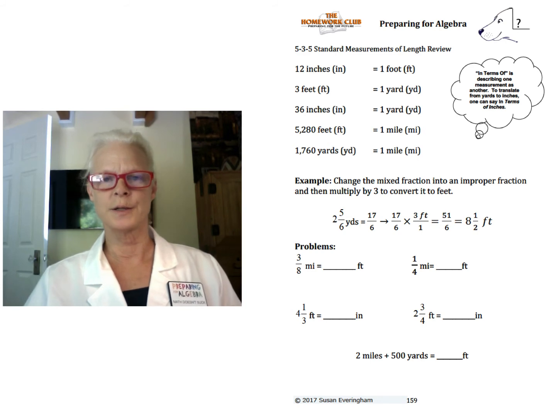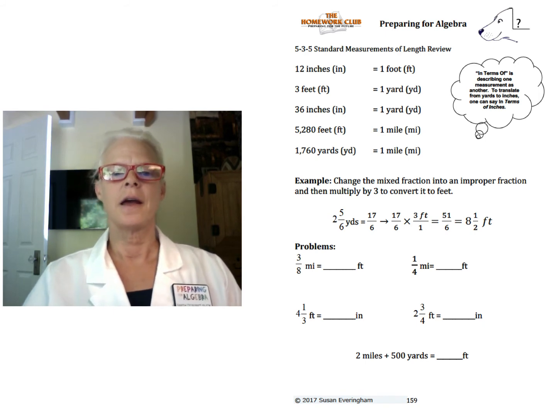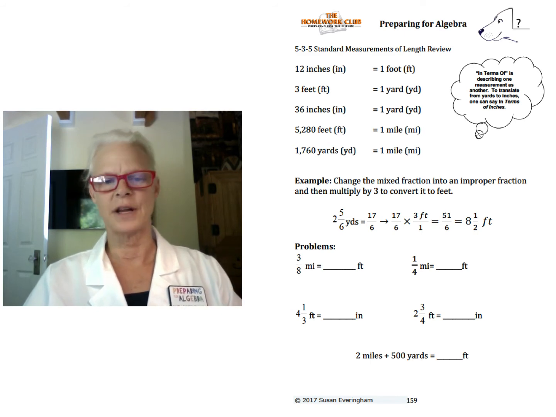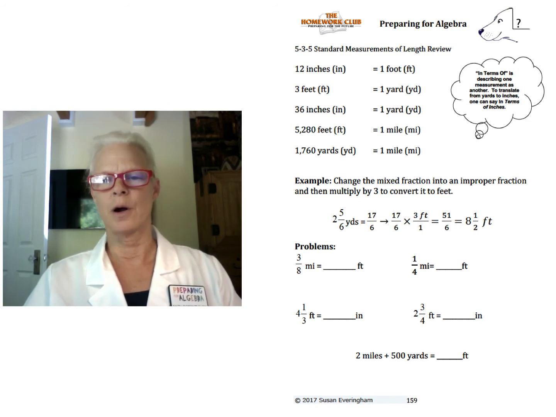59, we're still doing conversions, miles, feet, inches, and yards. This time we're using fractions of length, like 2 5/8 of a yard, or 2 5/6 of a yard, based on the example, or 3/8 of a mile equals how many feet. The way to do this is to always keep in terms of, like the bubble says. In terms of is describing one measurement as another. To translate from yards to inches, one can say in terms of inches.